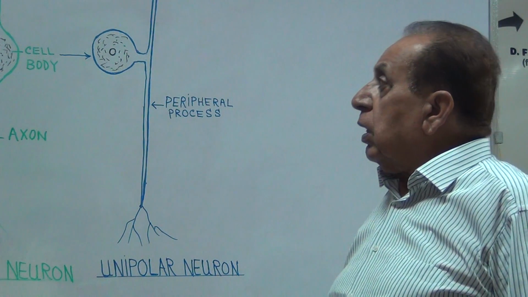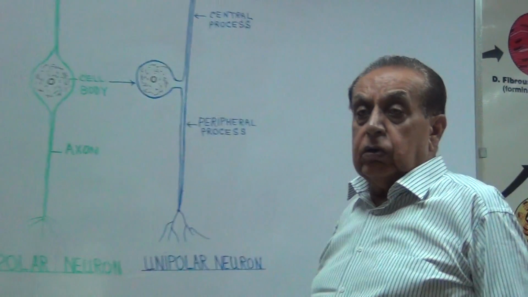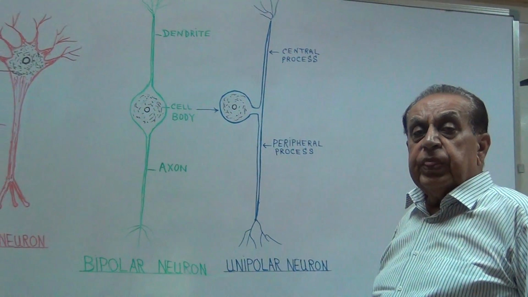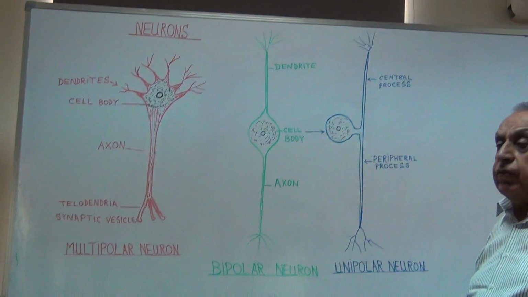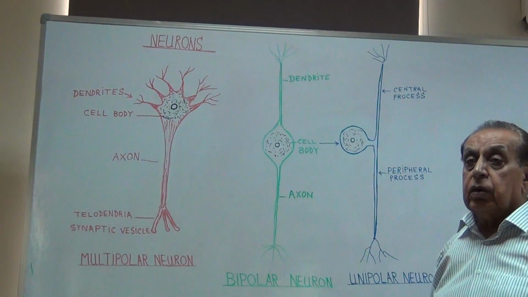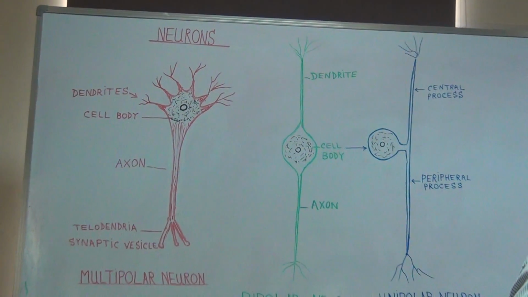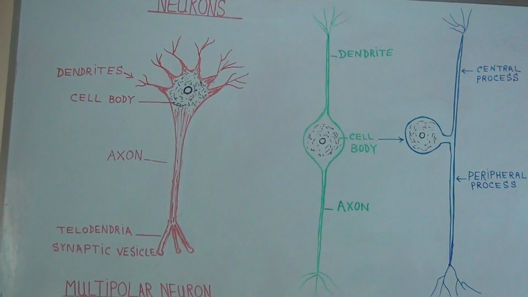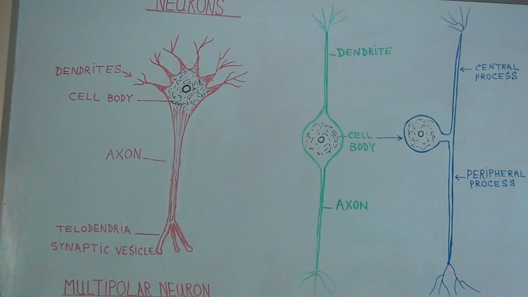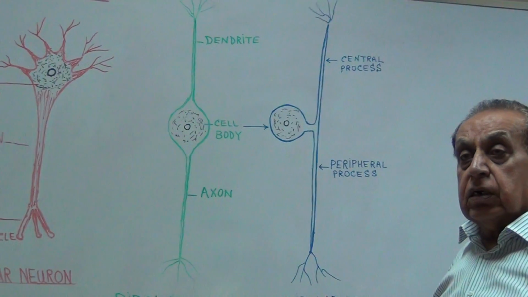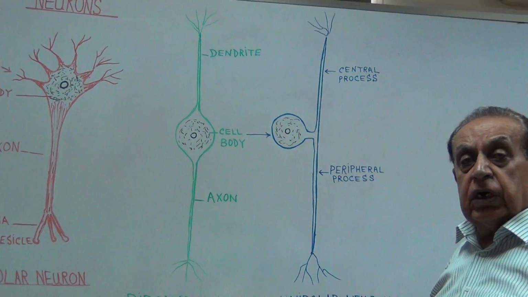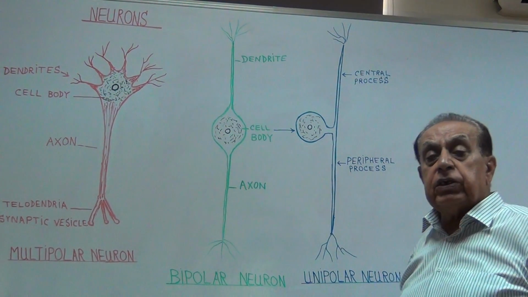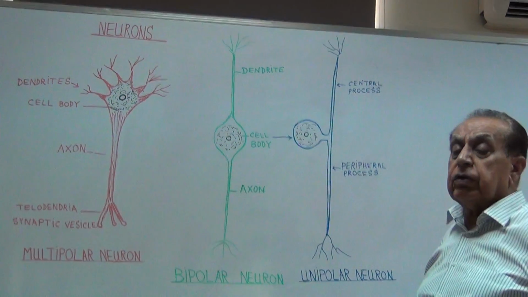Now, about the neurons. Neuron is the structural unit of the tissue, and when many neurons unite together and form junctions, that forms the functional unit of the nervous tissue.